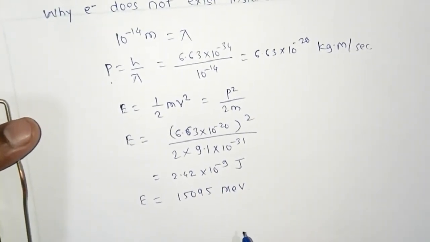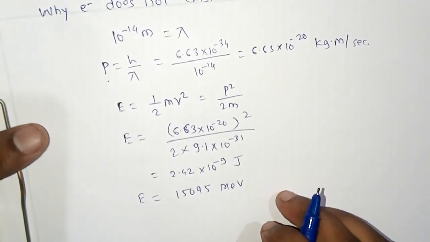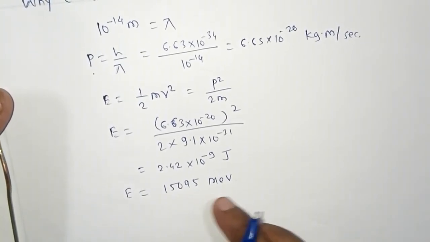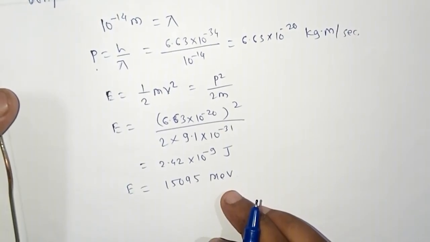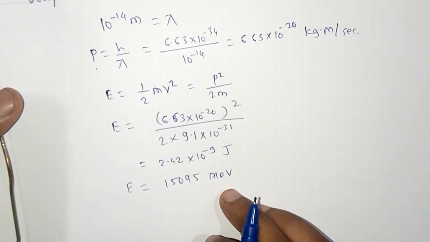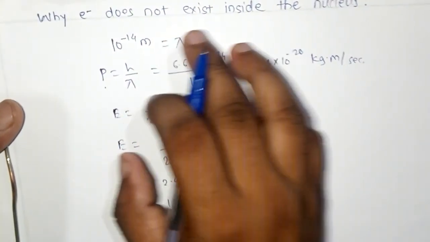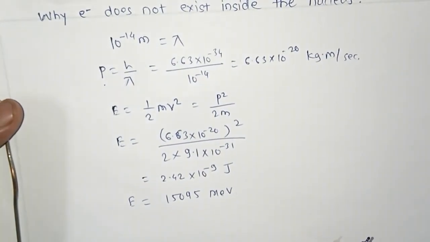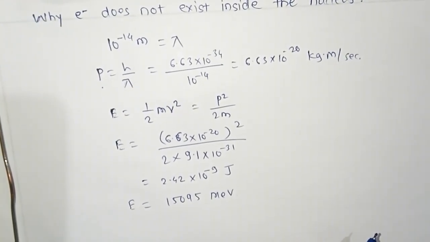So if the electron is present inside the nucleus of the atom, then in that case the energy should be equal to 15095 million electron volt. But in actual, this energy is greater than the maximum binding energy of the nucleus, and this is the reason that the electron does not exist inside the nucleus. So this is all about the Heisenberg uncertainty principle. Thank you.